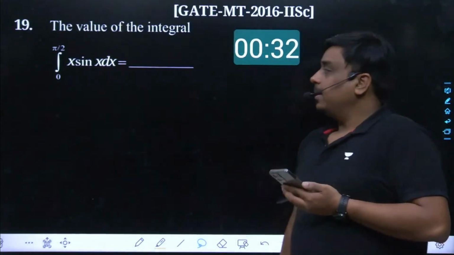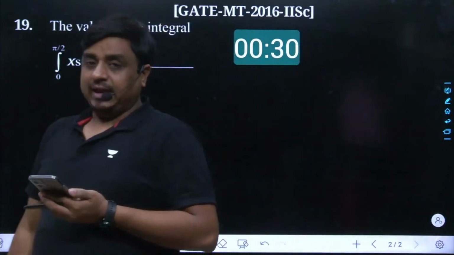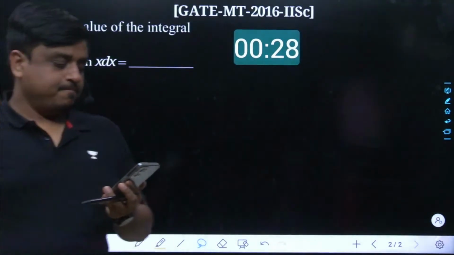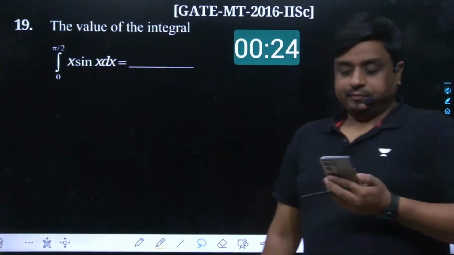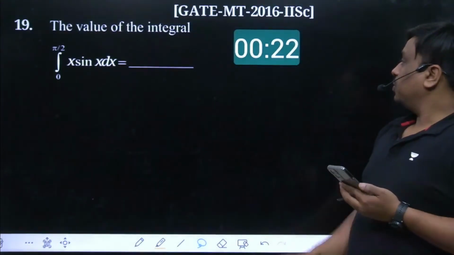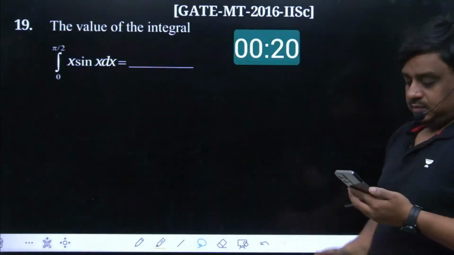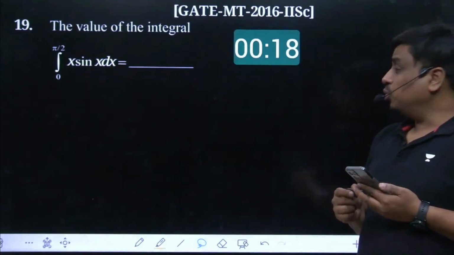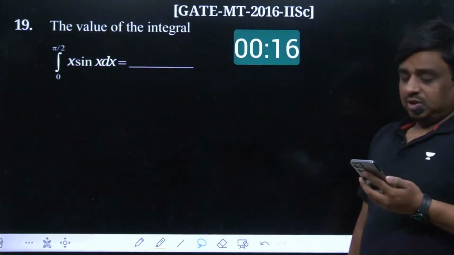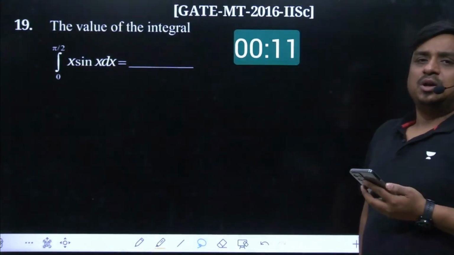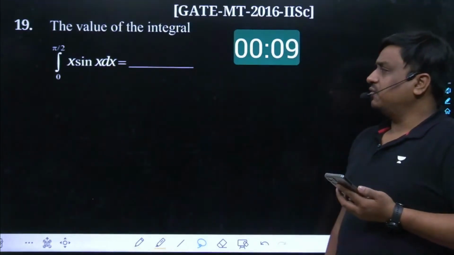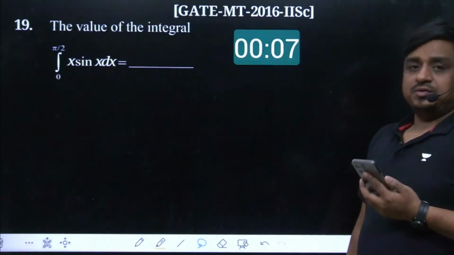Viswanathan. According to him, the answer is 1. Anyone else apart from Viswanathan? We have to check whether the answer is 1 or not. Approximately 20 seconds are left. I want at least one or two more inputs. Viswanathan, I would suggest you should have taken a bit less time. Two minutes are more than adequate for this kind of question.